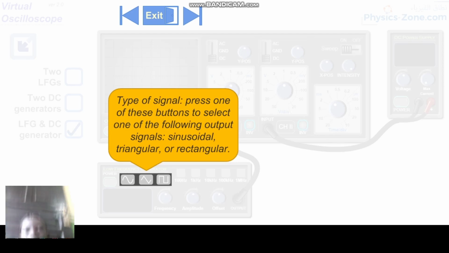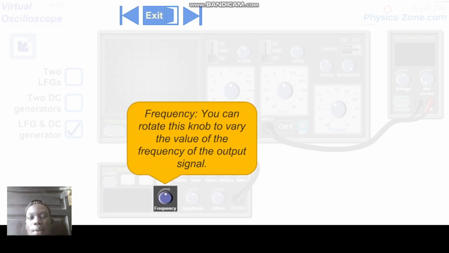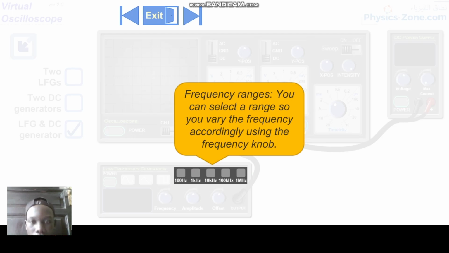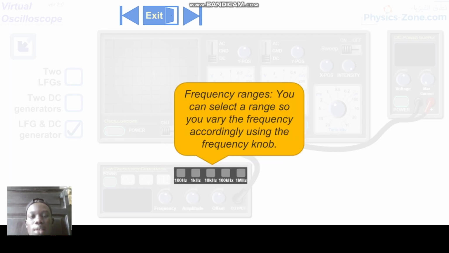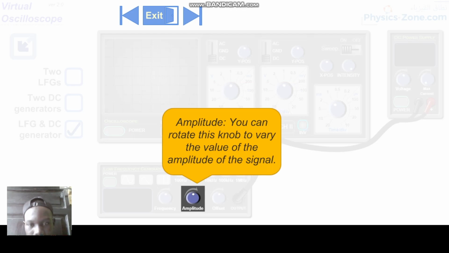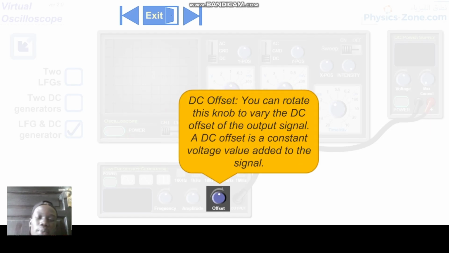Hello, my name is Paul Bjorton. Frequency. You can rotate this knob to vary the value of the frequency of the output signal. Frequency ranges. You can select a range so as to vary the frequency accordingly using the frequency knob. Amplitude. You can rotate this knob to vary the value of the amplitude of the signal. DC offset. You can rotate this knob to vary the DC offset of the output signal. A DC offset is a constant voltage value added to the signal.